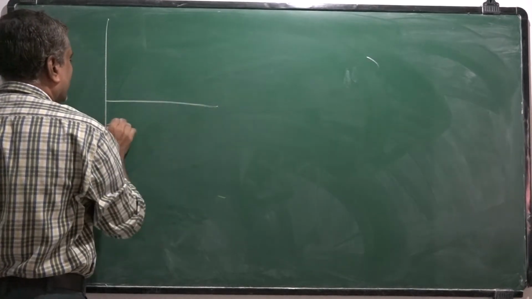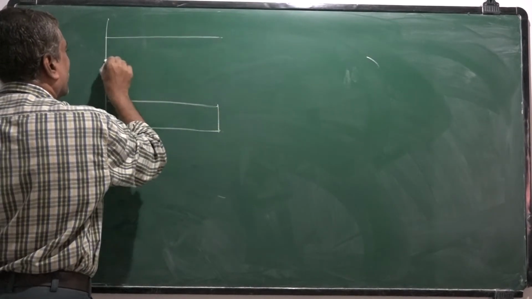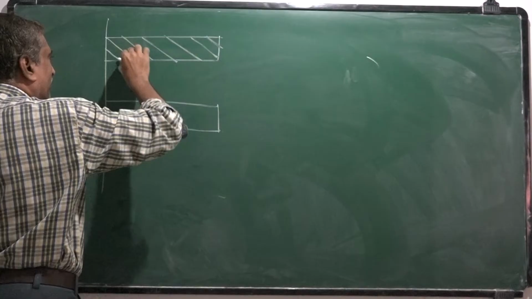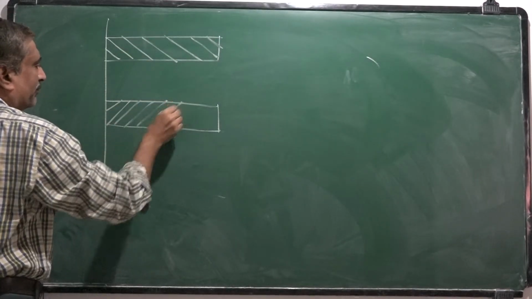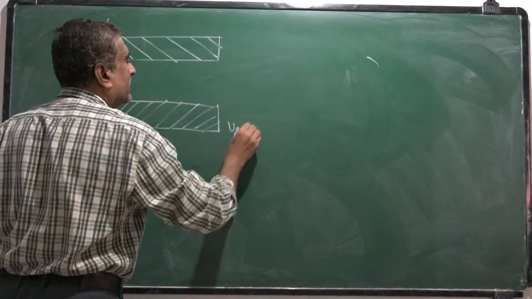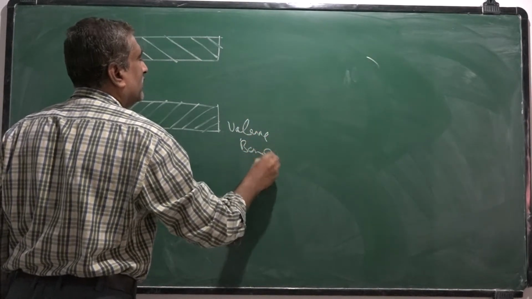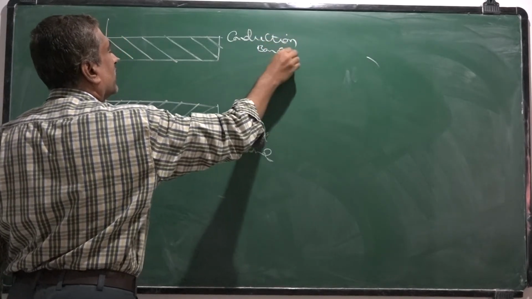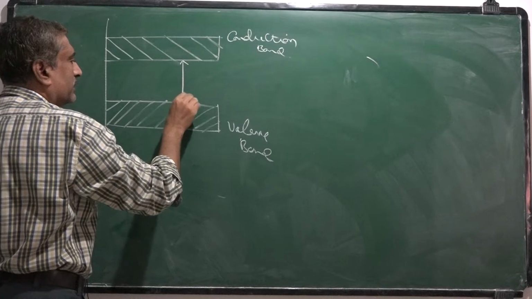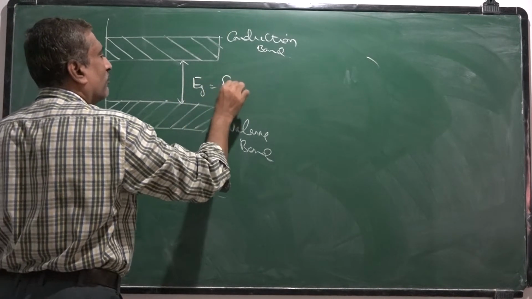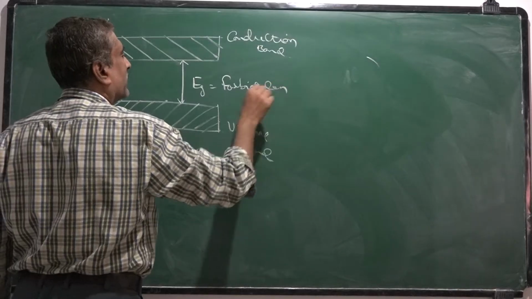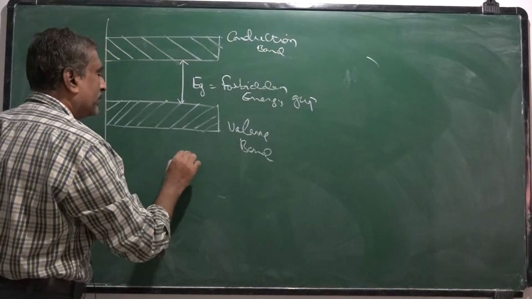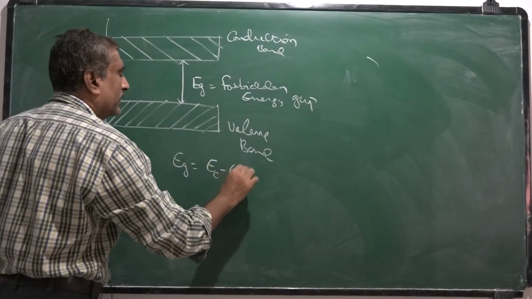We won't consider the lower levels, only EC and EV. This is the valence band, this is the conduction band, and this difference in energy is called EG, the forbidden energy gap. Usually it is taken as EC minus EV.